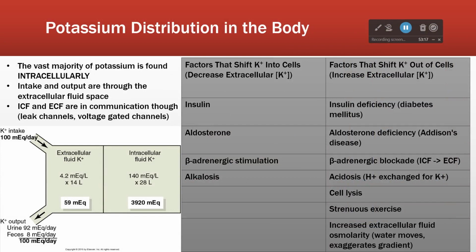Can you go over the aldosterone again for the factors that shift into the cell? Here? Yeah. Like why does it happen? Yeah. It isn't a sodium potassium pump issue. Okay? Aldosterone tends to increase the permeability of cells to potassium. Yeah. Good question.